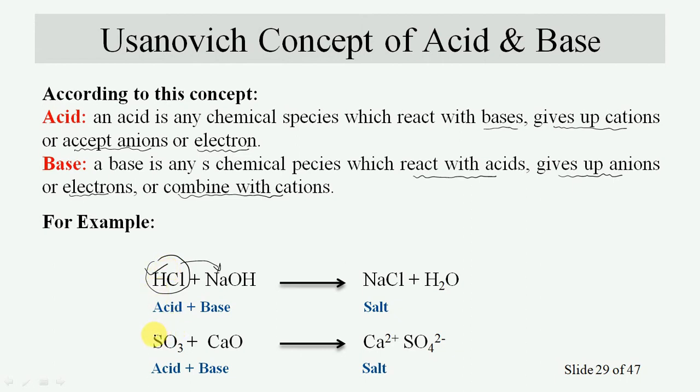Similarly, in the next reaction, sulfur trioxide behaves as an acid because it can accept oxide ion given by calcium oxide. So sulfur trioxide will act as an acid and calcium oxide will act as a base.